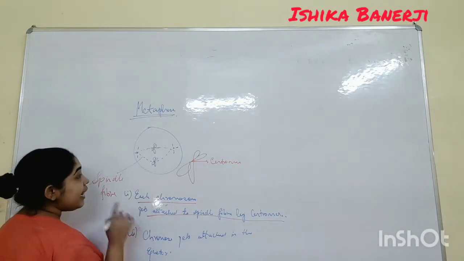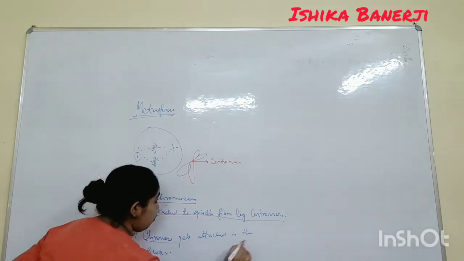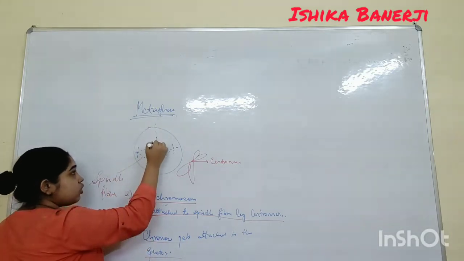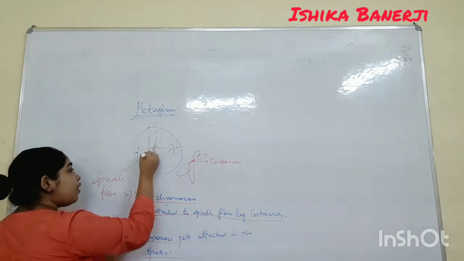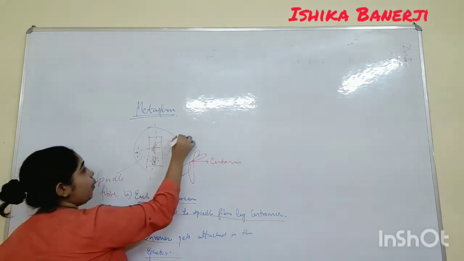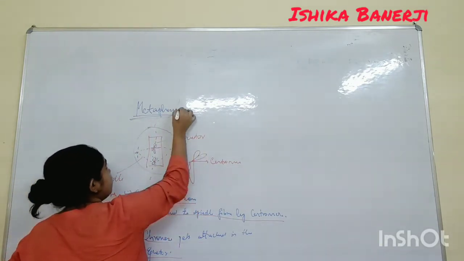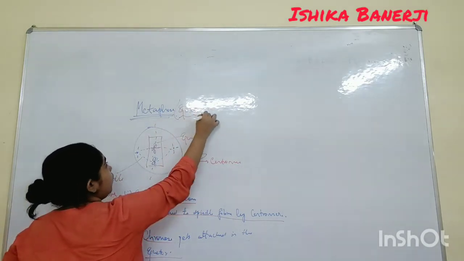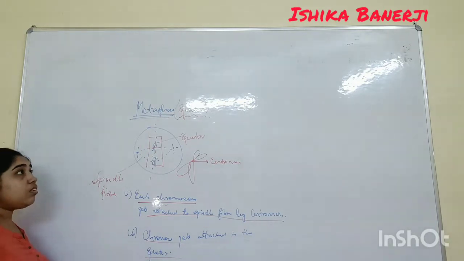One very specific thing about metaphase is that the chromosomes get attached at the equator. We know that this part is called the equator, isn't it? So the metaphase chromosomes will be in the middle part, that is, the equator. This is the speciality of metaphase. For your reference, just write equator.